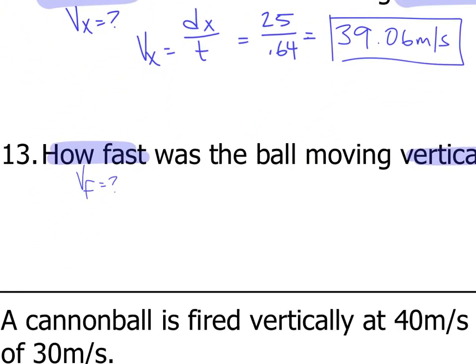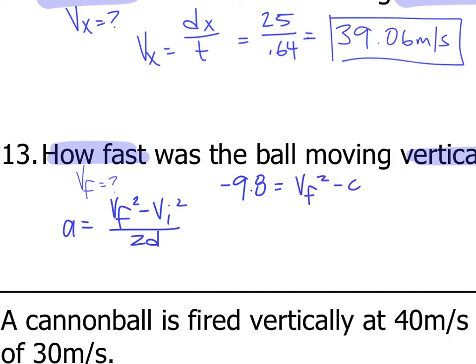So I'm going to use A equals VF squared minus VI squared, divided by 2D, where A is negative 9.8, VF I don't know, VI is 0, and D is 2.